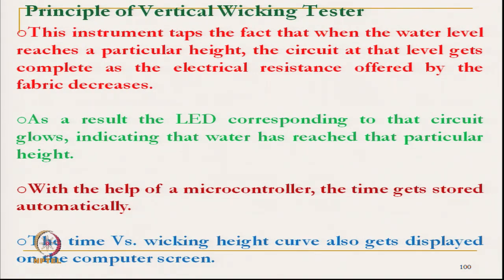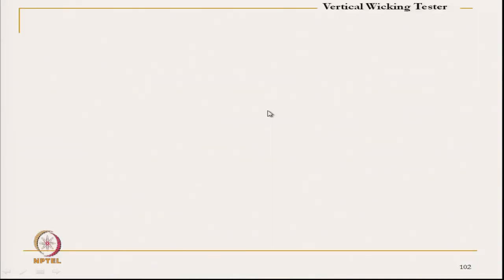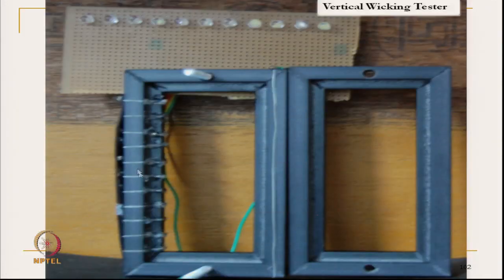So, time versus wicking height can be displayed. This is the circuit diagram. Here these are the LEDs, to show that one particular LED corresponds to a particular height. If we see the other side, these are at different heights.